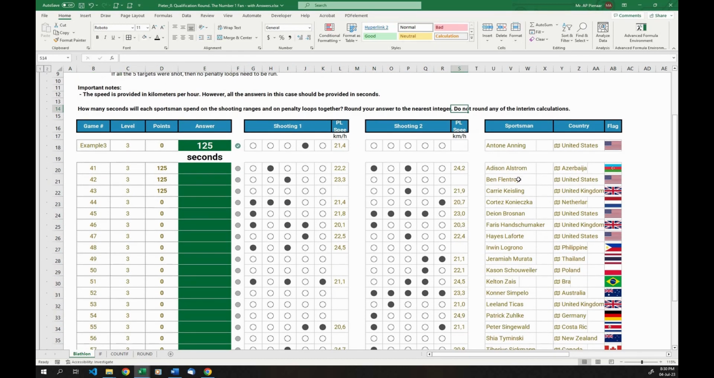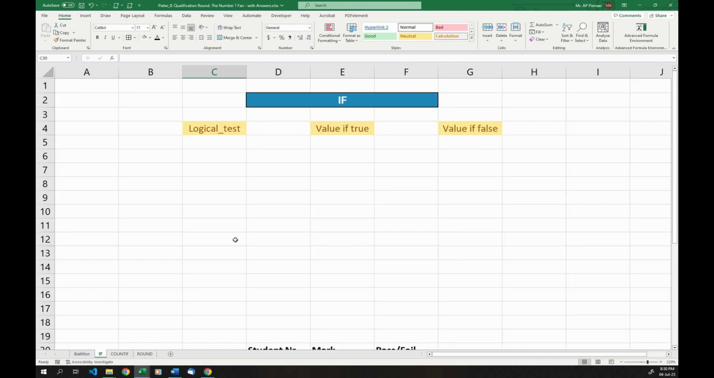So what we need to do is obviously begin with 100 seconds for each person and then calculate how many times they ran the 150 meter loop, with the speed, meaning the time it took them to run that loop. So to do this question, we need to know 3 formulas. The first formula is the IF statement, and it's a very important formula when working with Excel.